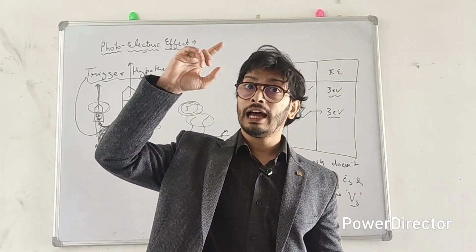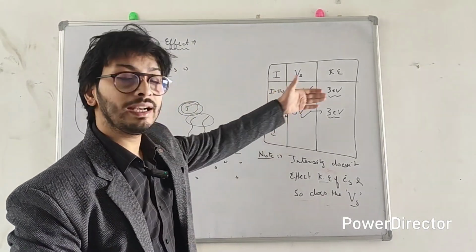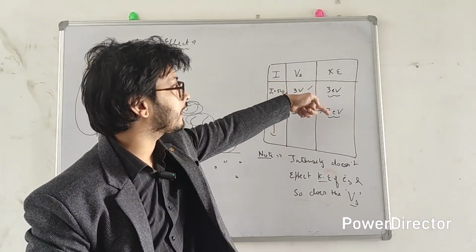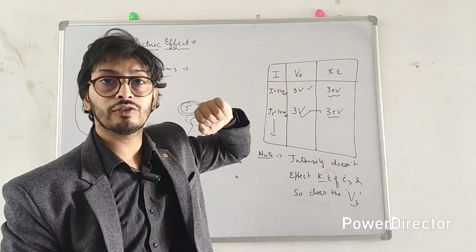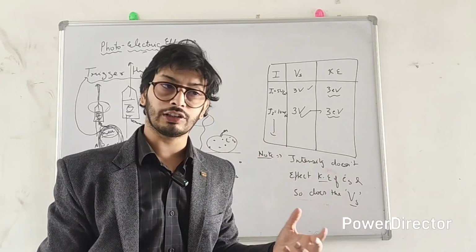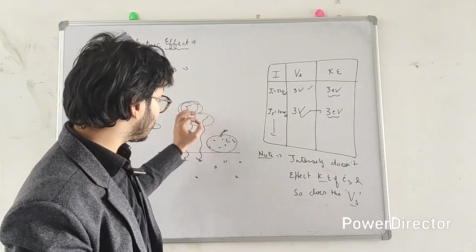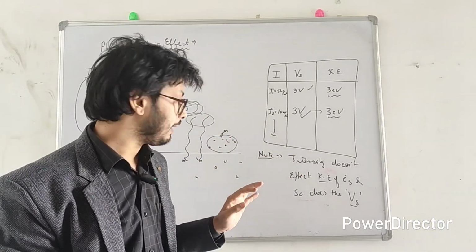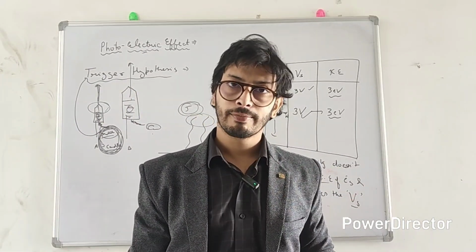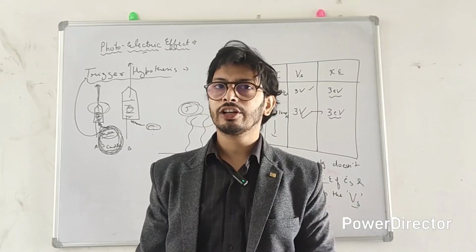But as of then, he wanted to explain his experimental results, because he experimented that by changing the intensity, there is no effect on the kinetic energy of the electron. So he wanted to prove why this is happening, and he just gave out his own hypothesis. He said that because light doesn't have any effect on the kinetic energy of the electron, it is just triggering the reaction in the metal plate. Okay, so the kinetic energy of the electron is entirely the property of the metal only. Yes, this was the explanation given by Philip Leonard in the trigger hypothesis.